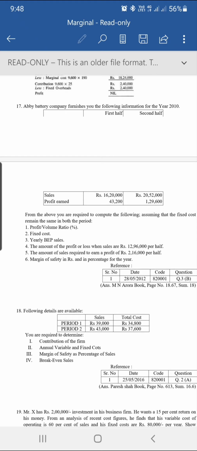From this information, we have to find the PV ratio, fixed cost, yearly BEP sales, profit or loss when the sales are 12,96,000 for the first half, and the amount of sales required to earn a profit of 2,16,000 per half. Margin of safety in rupees and percentage.